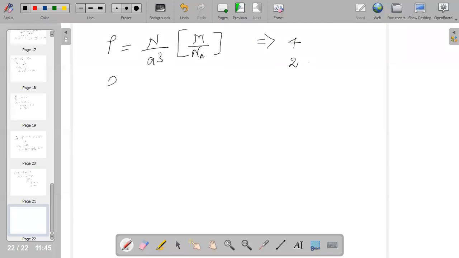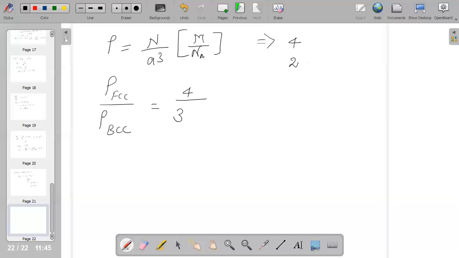So when we calculate rho of FCC by rho of BCC, it will become the ratio of the n value of FCC and a cube of BCC, by a cube of FCC into n value of BCC.